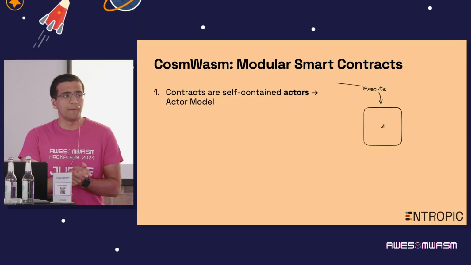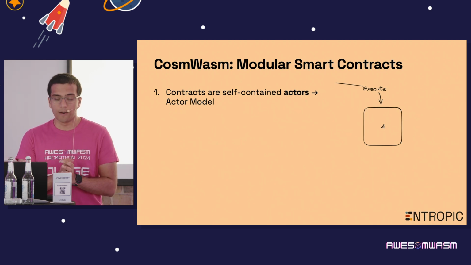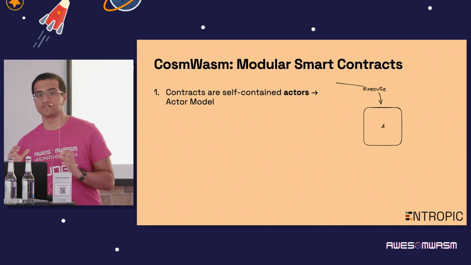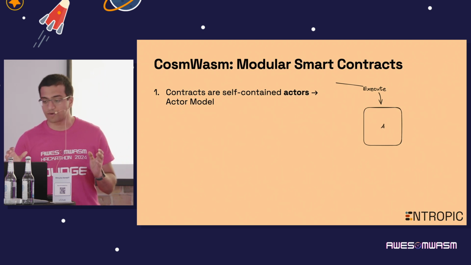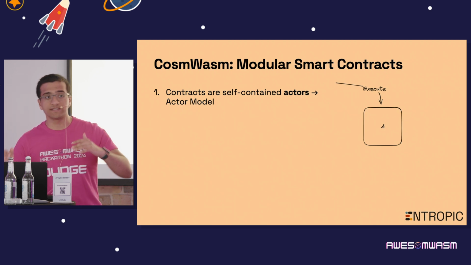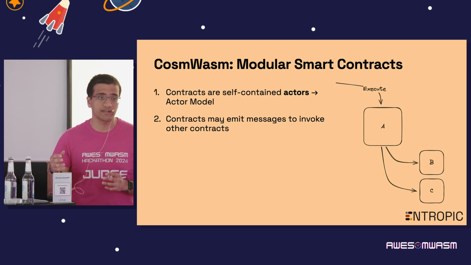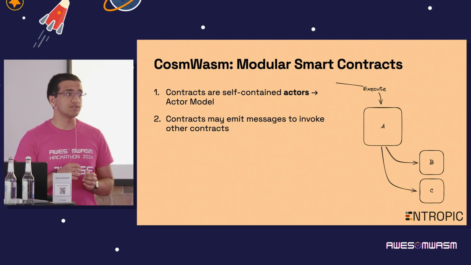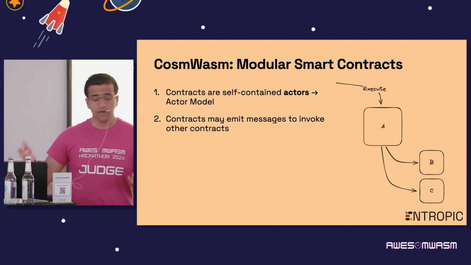So just for some background on AwesomWasm, I'm sure you're all relatively familiar with it, but the contracts in AwesomWasm are structured as actors, and the formal name for this is the actor model. So let's say I have on the right here some contract A. I can send an execute message to that contract, and that contract can emit one or more messages to follow-on contracts. It can emit nothing if it's a self-contained contract, but it can branch out to other contracts, for example, for more functionality that the other contracts provide.